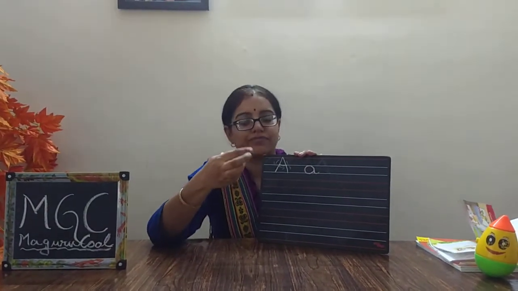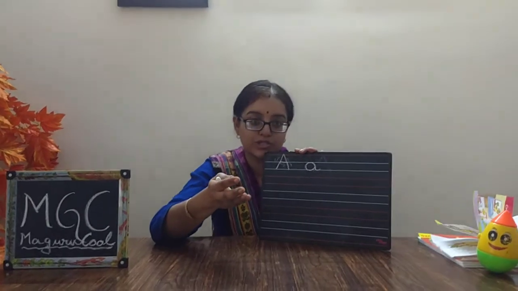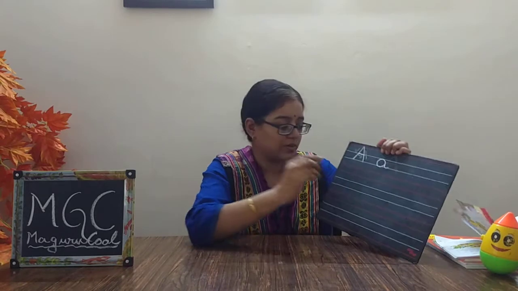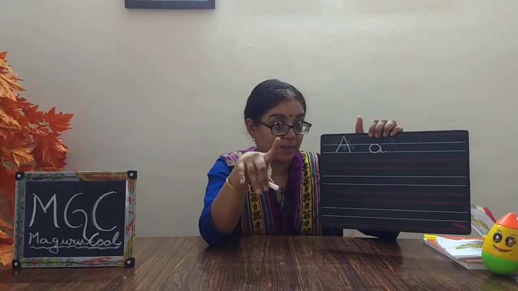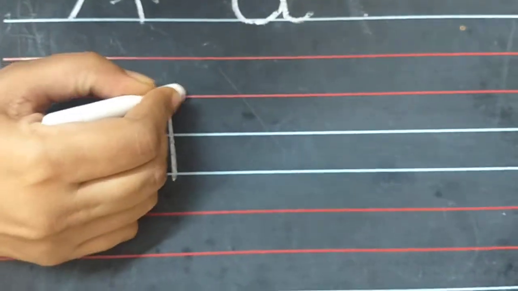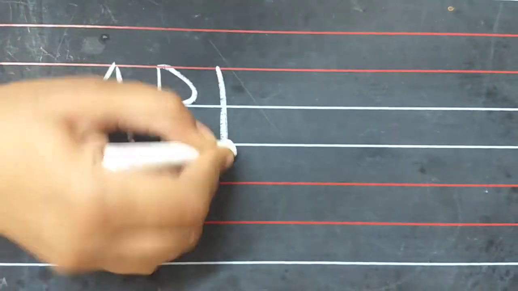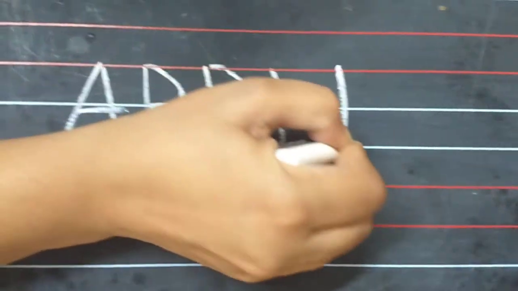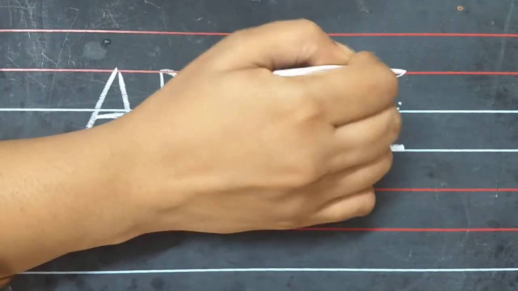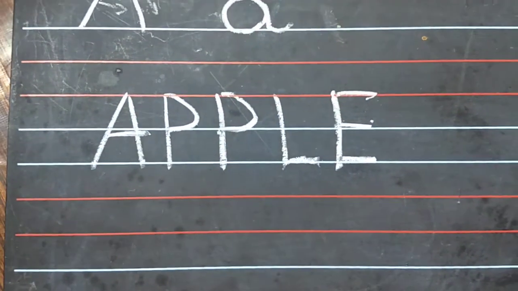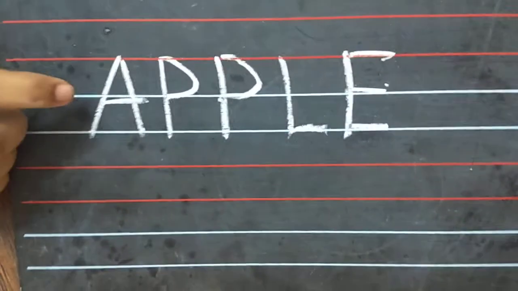We teach them ant or apple, and write 5 fruits. We teach them to write apple or something like that, right? So I will use a 3-letter word. If we are teaching only capital letters to them, then the child will write everything in capitals, A, P, P, L and E, apple, right? So this is how we teach the children at the end of nursery when they have to write 5 fruits.